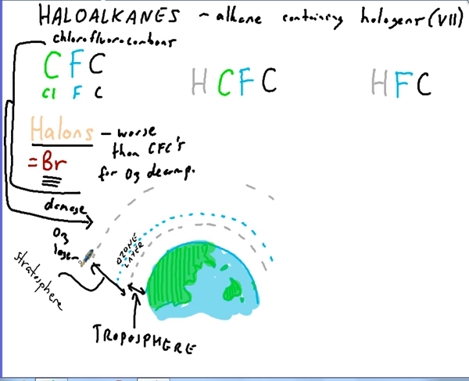And just a quick refresher, we know the ozone layer is the layer that exists within the layer of the atmosphere called the stratosphere. Obviously because CFCs and halons were so damaging they had to be banned, but that meant they needed to find replacement chemicals because they were doing useful jobs in refrigeration and fire extinguishing. The two groups of chemicals that have been used to replace them are HCFCs and HFCs. So these chemicals are the replacements.